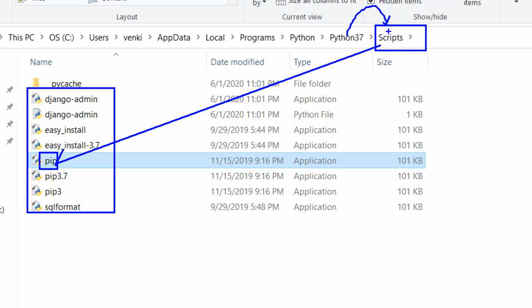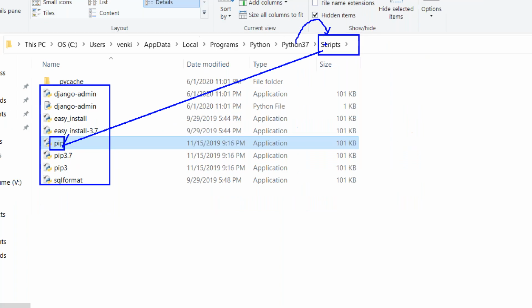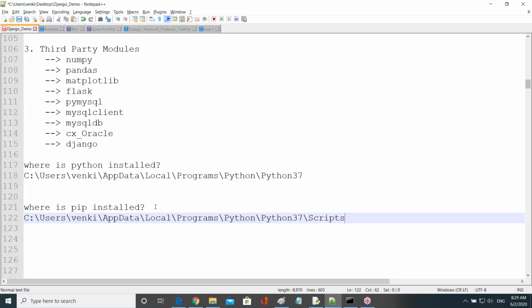So it is the pip path, guys, right? So the Python path is required, the pip path is required. Both the paths are required compulsorily. These two paths must be set as a default path, so that installing everything is very easy.